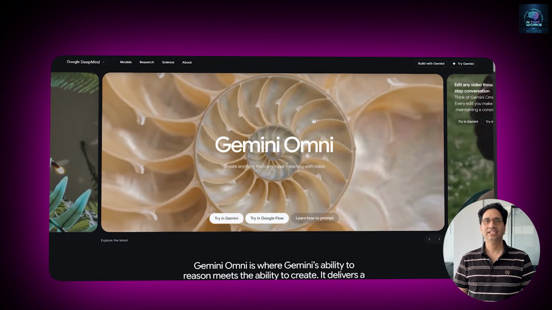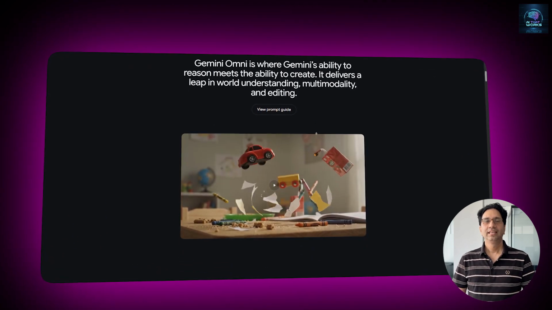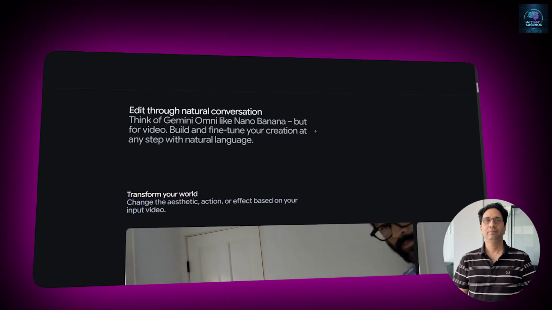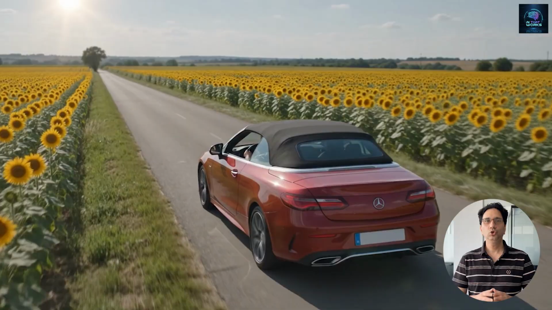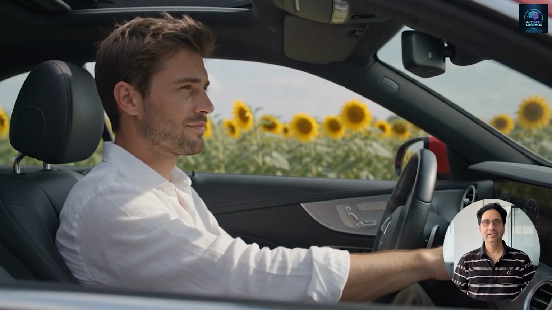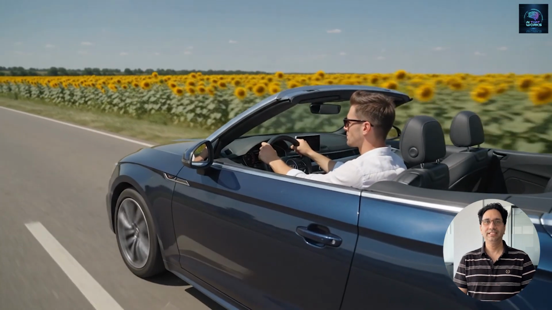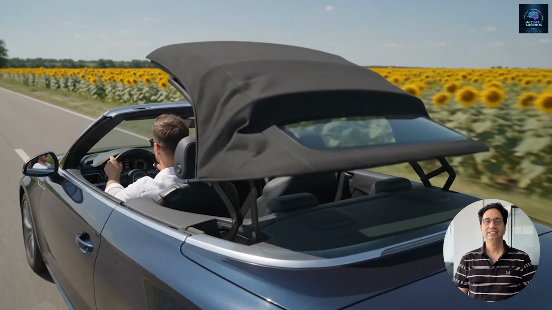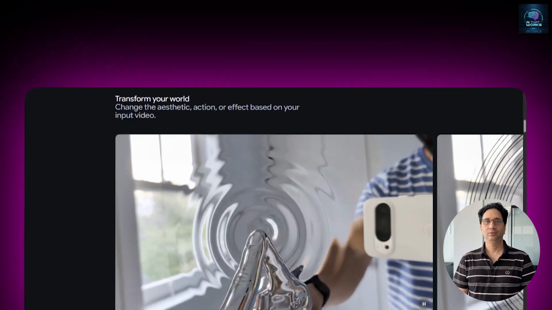Let's start with the 7 capabilities, which are making Omni way ahead of other video generators. The first capability, and the one that separates Omni from everything else available right now, is real-world physics understanding. Omni has an intuitive understanding of forces like gravity, kinetic energy, and fluid dynamics. What that means practically is that when you generate a scene with complex physical interactions, a Rube Goldberg machine, a ball bouncing through obstacles, water flowing over surfaces, the physics actually behave the way they would in real life.